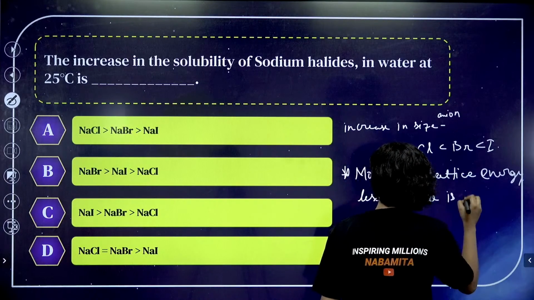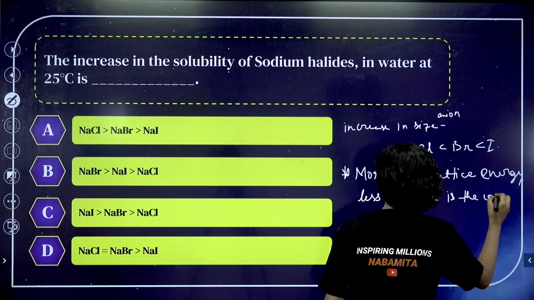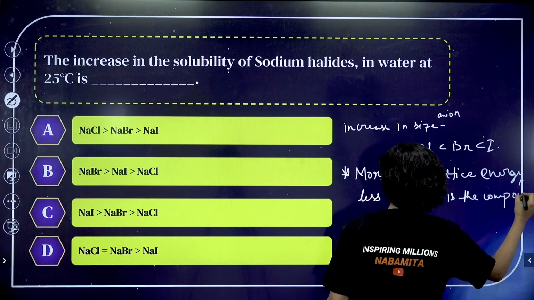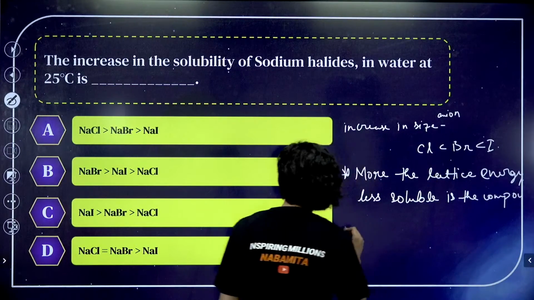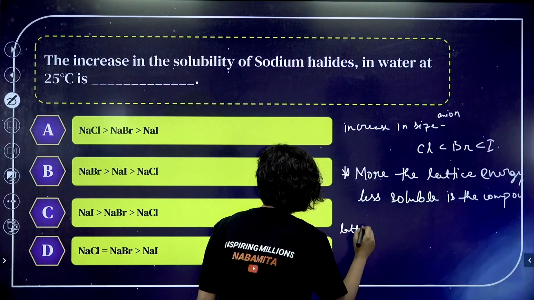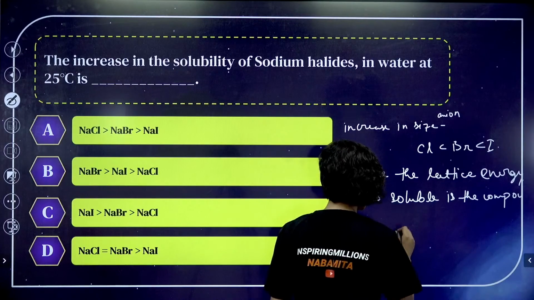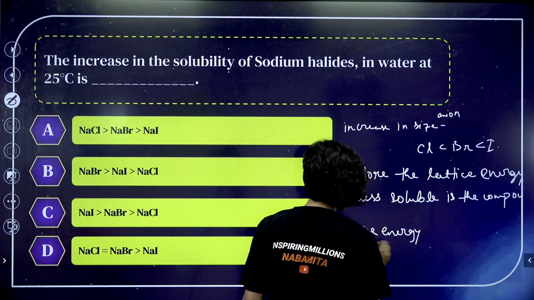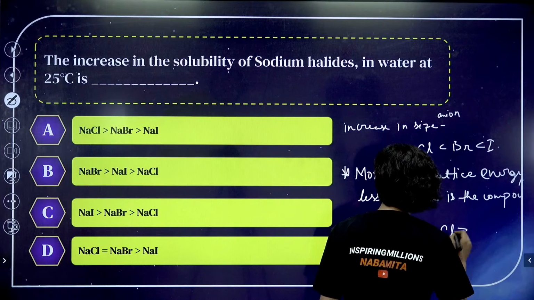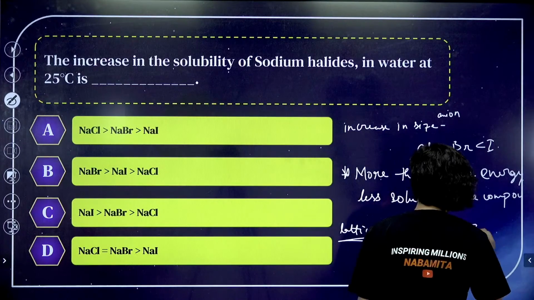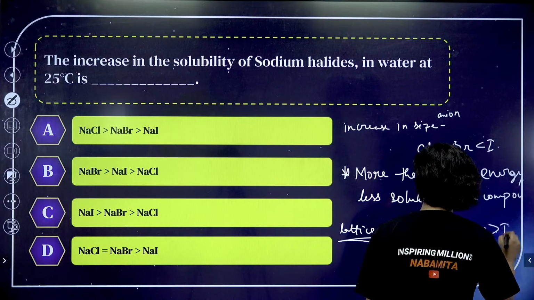The lattice energy order is: Cl has the highest lattice energy, then Br, and then iodine.